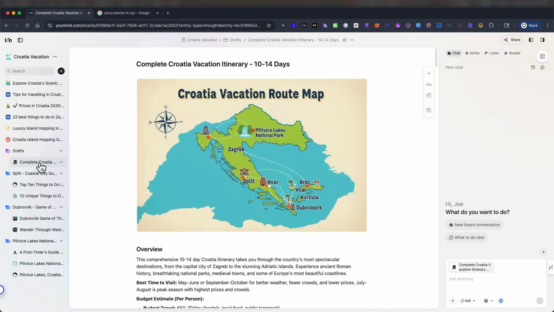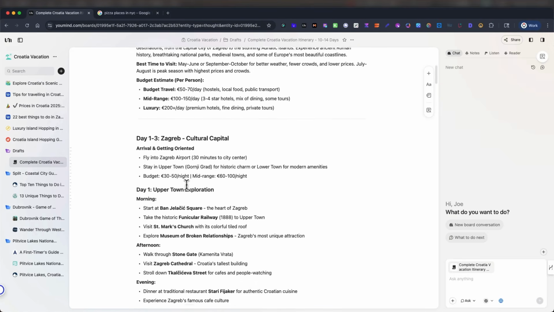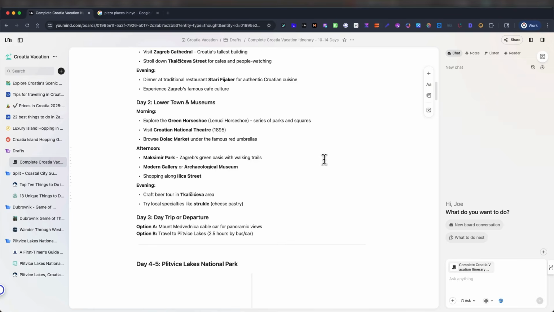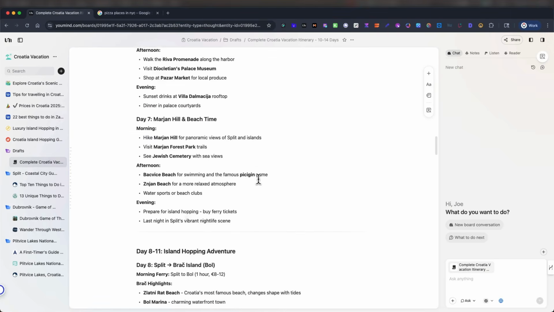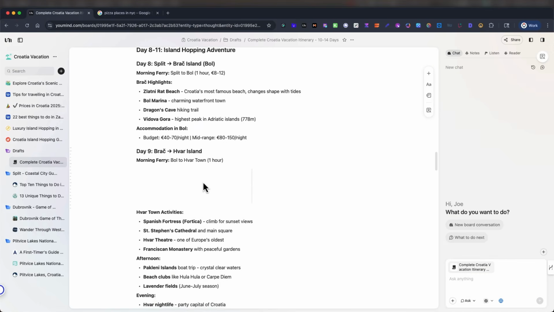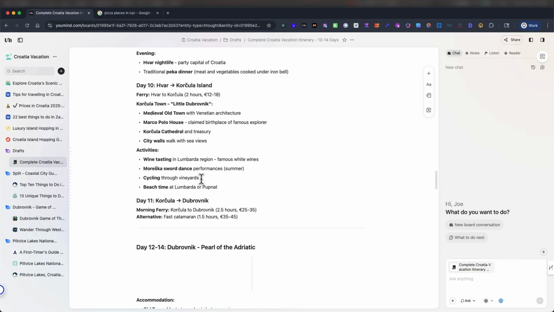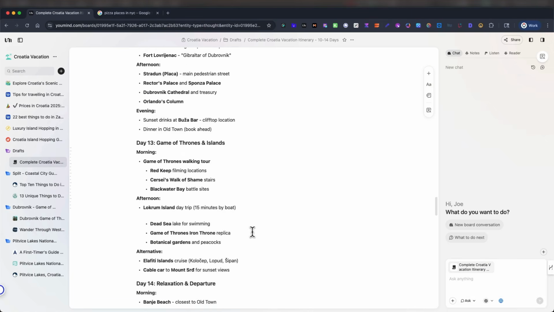Let's go in the drafts folder, and this is where it all is. So the budget travel, you want to fly into Zagreb. Okay, stay in this town. Let's see, walk through Stone Gate, Zagreb Cathedral. Oh, this national park is really nice, I hear, but I've never been there. It tells you a bus from, it's 2.5 hours. Okay, morning, go to Split. You can see it really gives you a nice itinerary. Hvar, never been there, but it is beautiful, what I've heard. Korčula, that's where Marco Polo was from, I think. Game of Thrones walking tour. There you go.